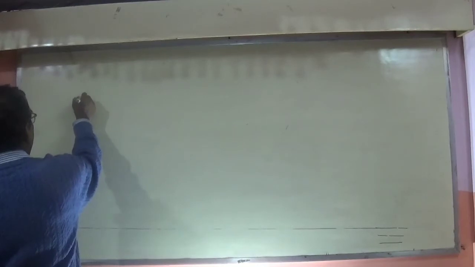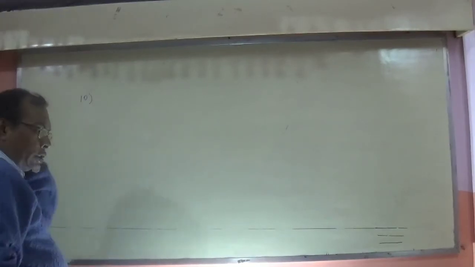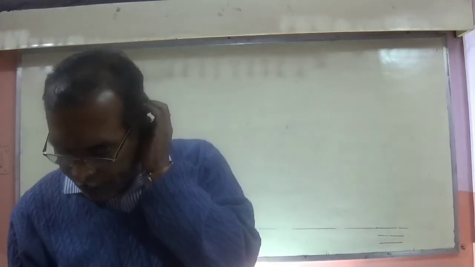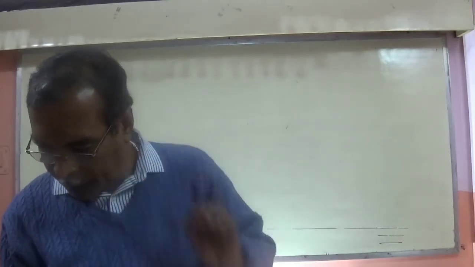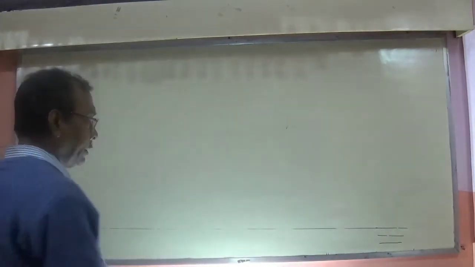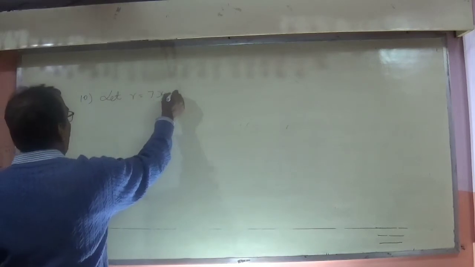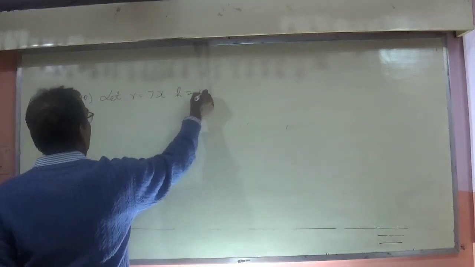Let us suppose radius is equal to 7x and height is equal to 2x, in the ratio 7:2.